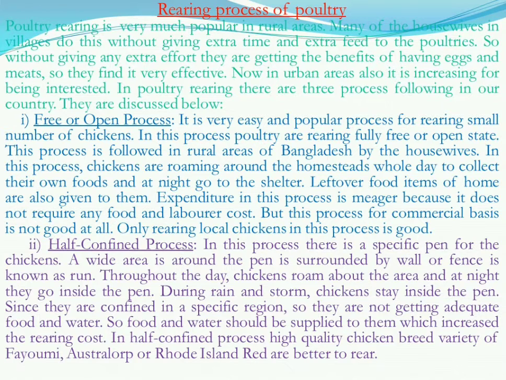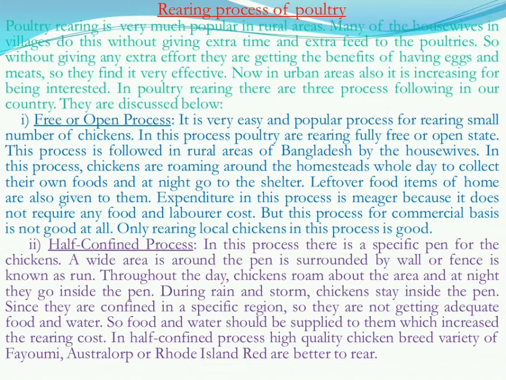During rain and storm, chickens stay inside the pen, and for that time we have to supply food. Since they are confined in a specific region, they are not getting adequate food and water. So food and water should be supplied to them, which increases their rearing cost.